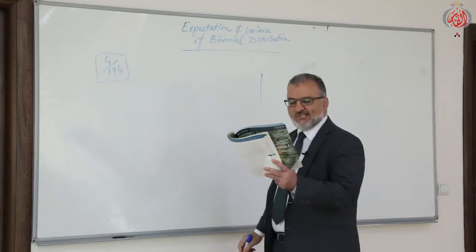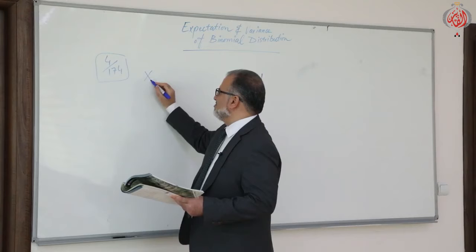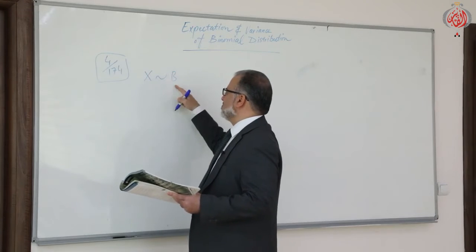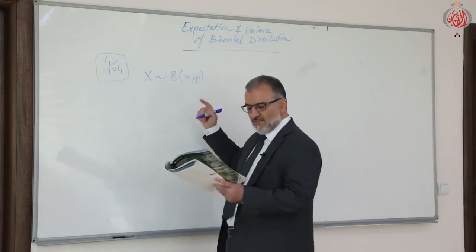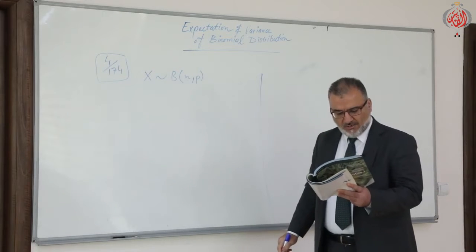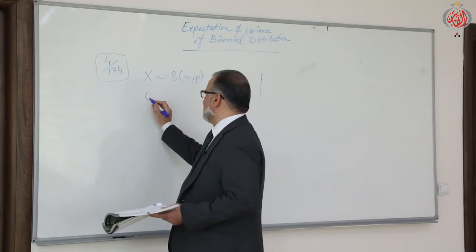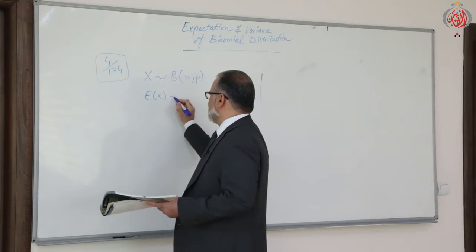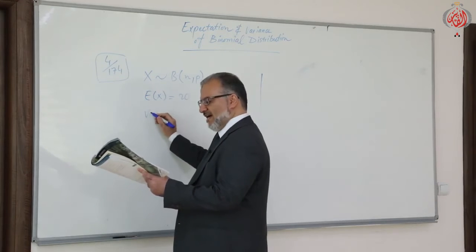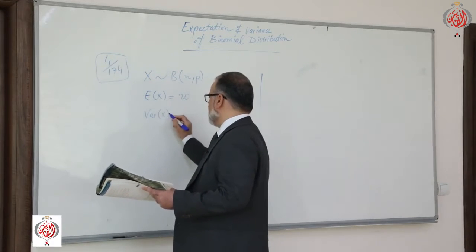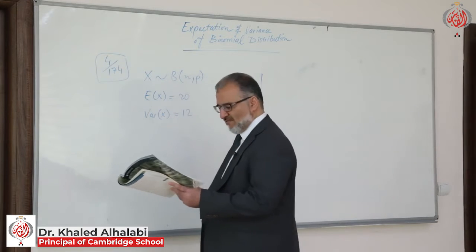Here, given that x is a discrete random variable that follows a binomial distribution with parameters n and p. They are unknown. It is given that the expectation of x is 20, while the variance of x is 12.